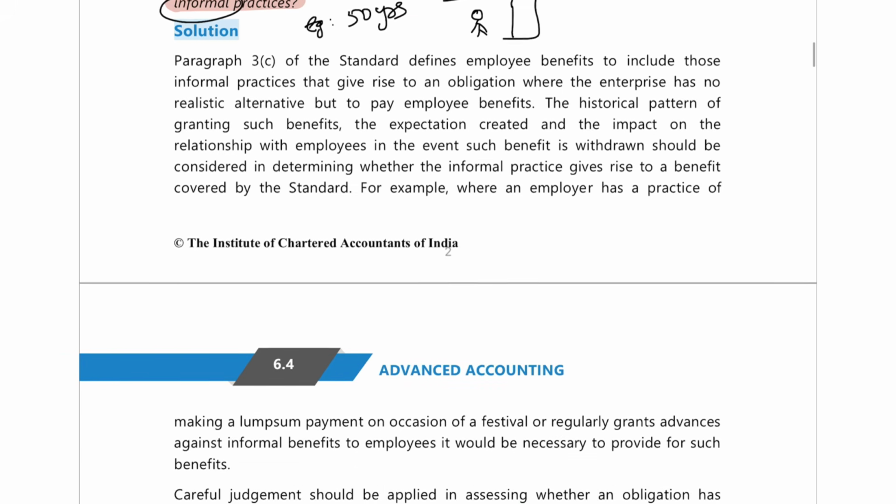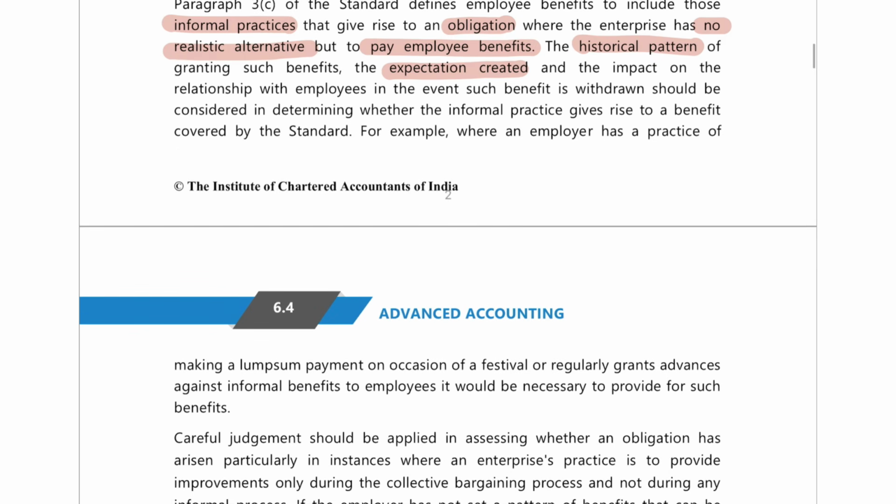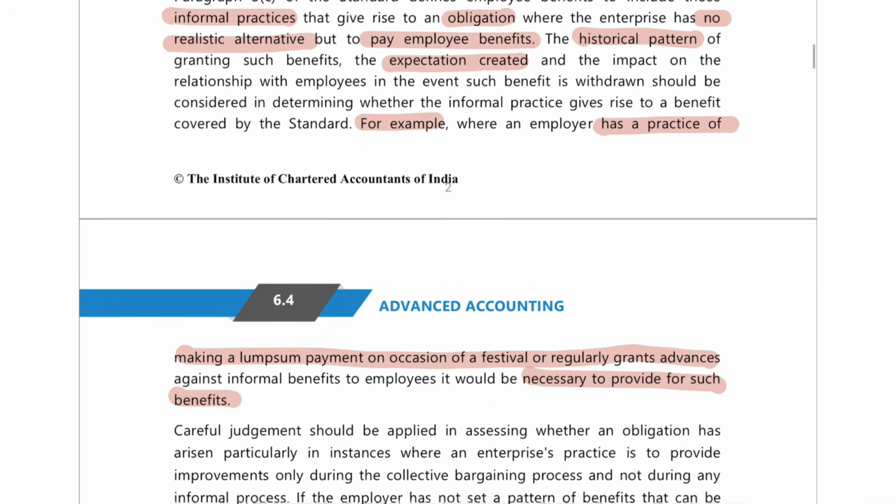So here they have said that informal practices give rise to an obligation. Something you have been doing for so long, the employees will expect that this year also you will do it for them. So in such a case you have no other alternative but to pay for that employee benefit. It depends on the historical pattern, like for the last 50 years you have been doing so. So an expectation gets created in the minds of the employees. For example, they are saying that when an employer has a practice of making a lump sum payment on the occasion of a festival or regularly grants advances, it would become necessary to provide such benefits. If it has been doing so, then they will have to do it.